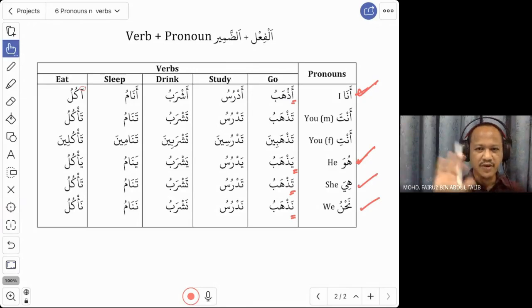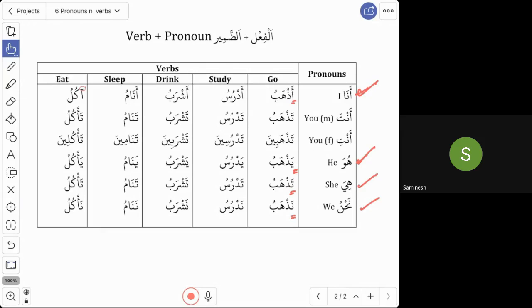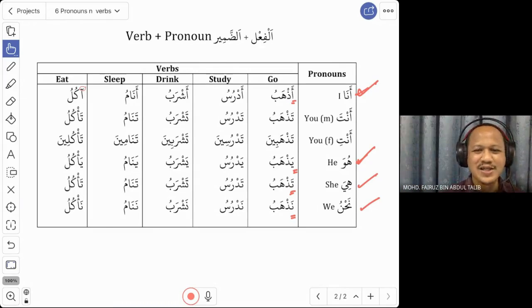Any questions so far for these 4? So what is mudhari? Thank you. Mudhari is the term to refer to present tense. But for this level, we are not interested in introducing the terms unless you have learned a good amount of vocabulary. Later on, we can introduce the term. But that is good if you can pick up the term mudhari. So mudhari is referring to present tense.